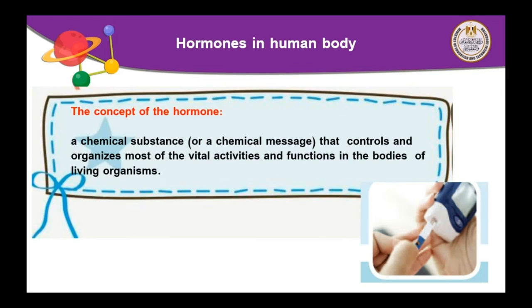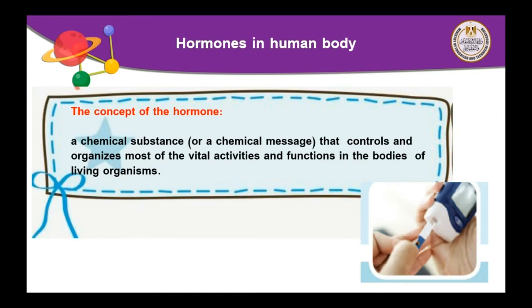For example, involuntary movement and voluntary movement can be controlled by nervous system, but there is other gland or organ that control some activities in our body by secretion of chemical substances that are called hormones.